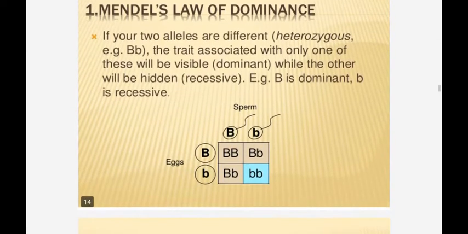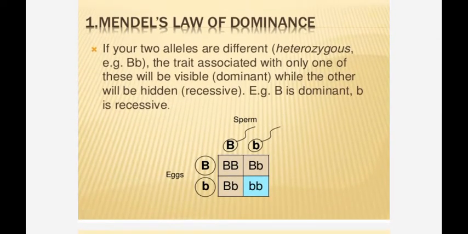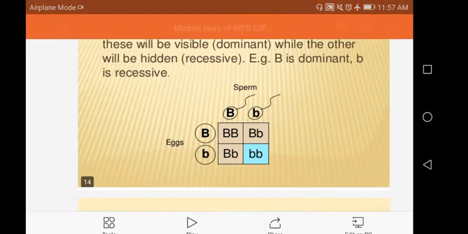So, Mendel's law of dominance. If your two alleles are different, heterozygous, the trait associated with only one of these will be visible, that is dominant, while the other will be hidden. So dominance: the dominant character is seen phenotypically as well as genotypically. That is nothing but Mendel's law of dominance.